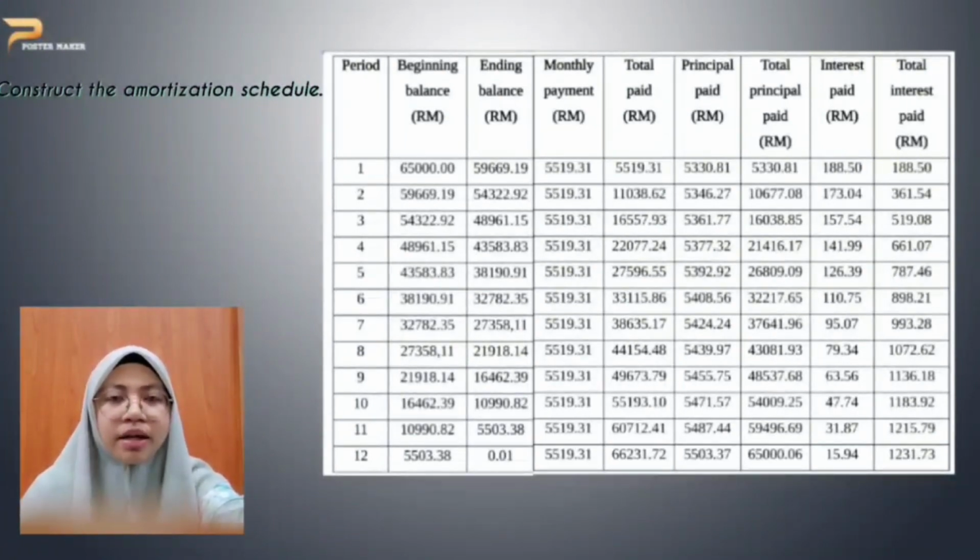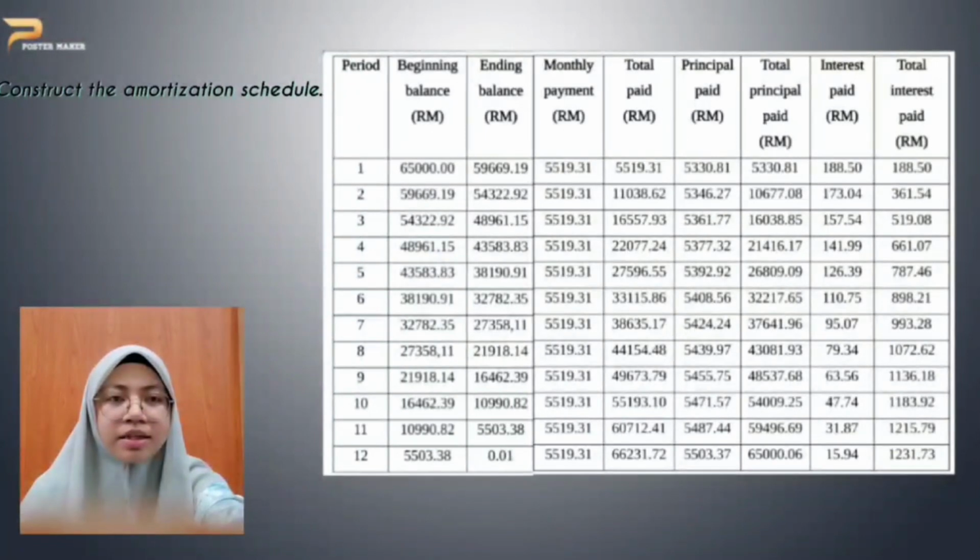For the second month, the ending balance we put in the beginning balance of the second month. Then we can continue to calculate interest paid, the same as the first month.